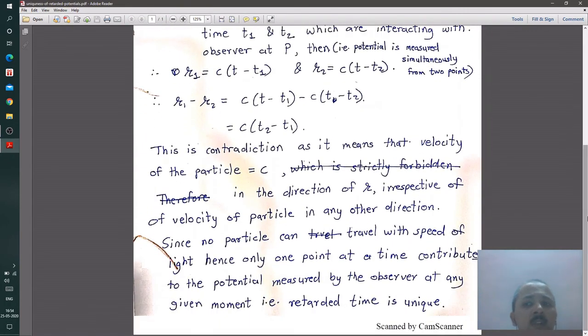Now, where do we use this retarded time? The retarded time is essentially used for generalized solutions of Maxwell's equations in electrodynamics.